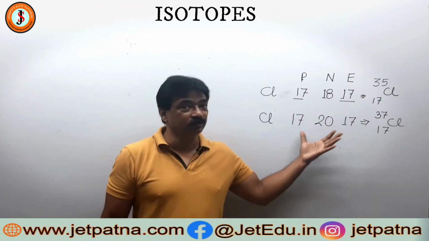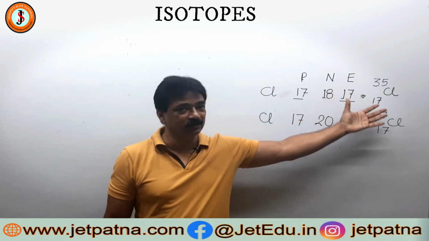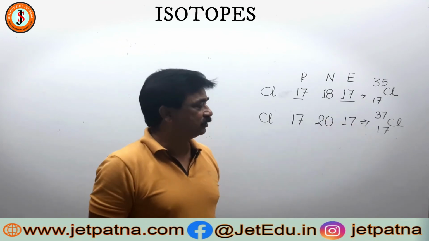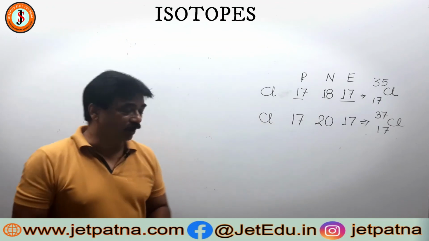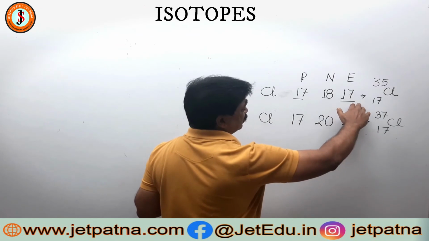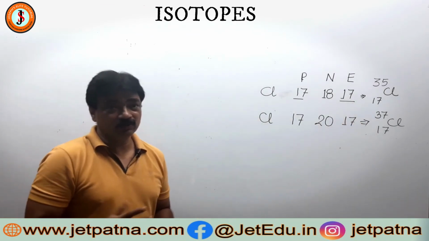This is 25%, we cannot deny its presence. We cannot just write the chlorine symbol as 35Cl17. Then maths comes to help us. We take out the average, because the percentage over here is 75 and this is 25. That means the ratio will be 3:1.